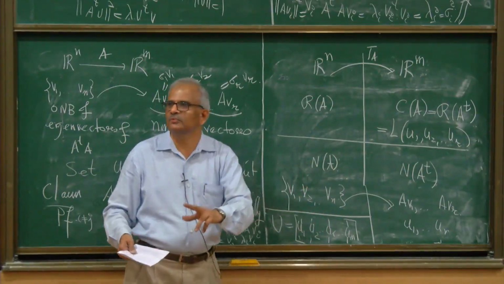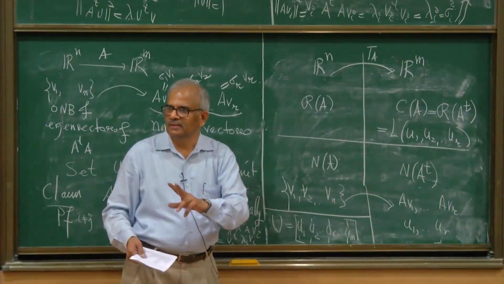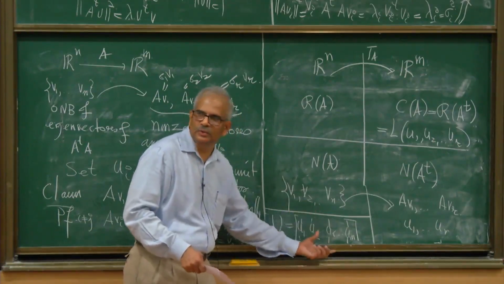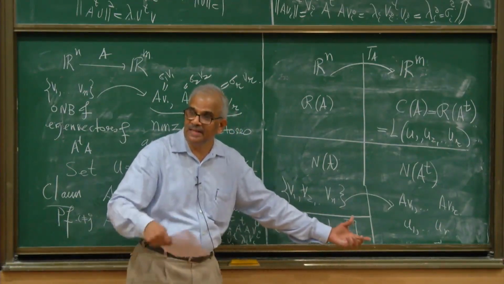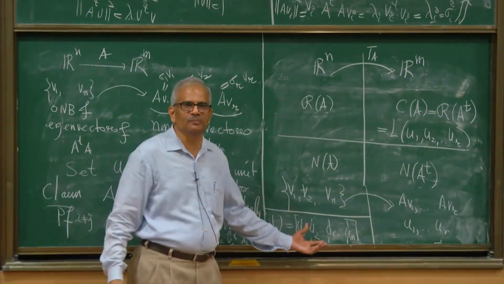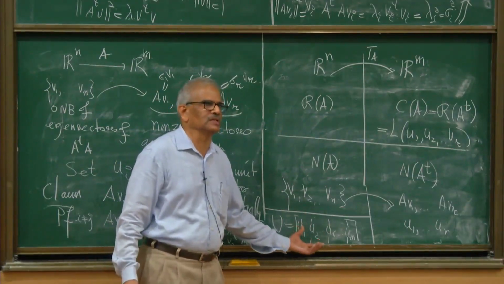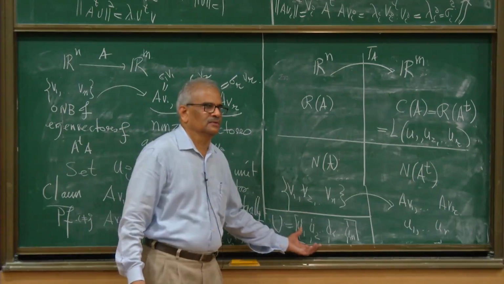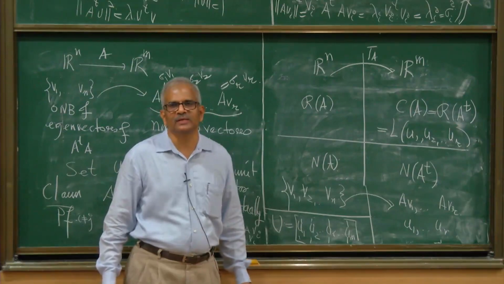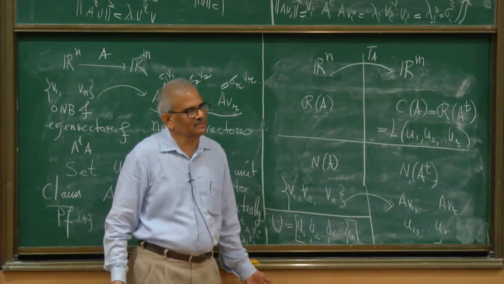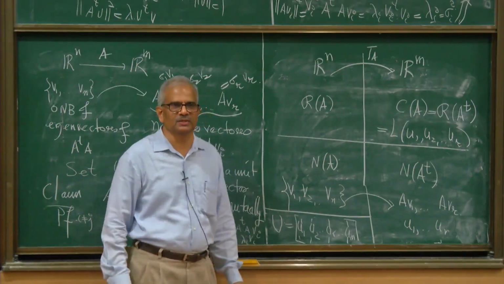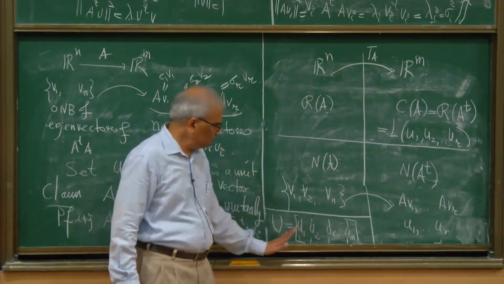But U is dependent on V when you do the computation. So to get U, this is the algorithm. Take Av1, Av2, ..., Avm, normalize them to make them unit vectors, and then ask for an extension of these mutually perpendicular unit vectors to form an orthonormal basis. That should be your U, and then A will be equal to U sigma V transpose, not otherwise. It may happen sometimes by chance, but you don't expect that all the time. That was the mistake which was happening yesterday in the computation. So redo that by using this algorithm.